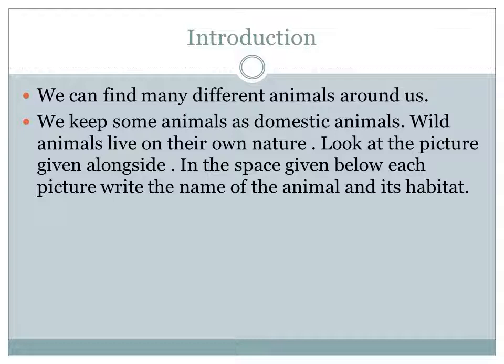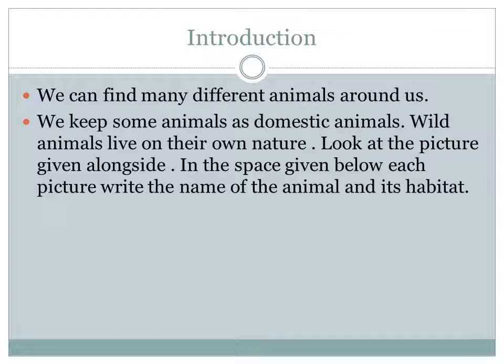First, we will see the introduction. So, in our world, there are different types of animals, right? Some animals are domestic animals.